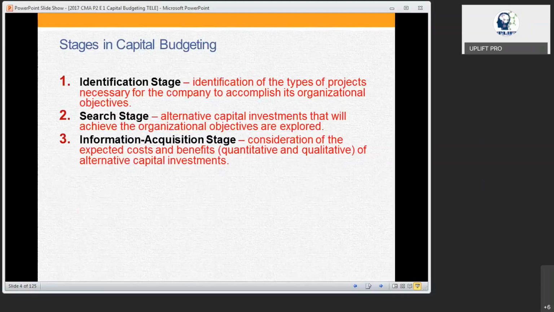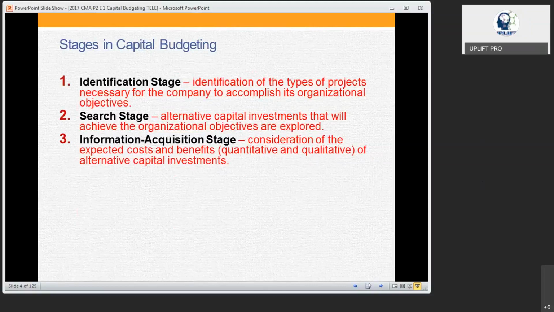There could be one project which may even give some 100,000 every year. A second project may give 60,000 every year, and a third project may give some 70,000 per year. So it all depends upon that. Means what we do, we are going to collect the information regarding those particular projects.